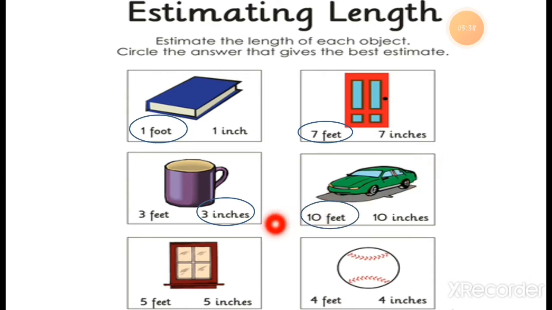And the window you can see here. All of your houses have a window, right? So what is the height of this window? It should be 5 feet or it should be 5 inches.